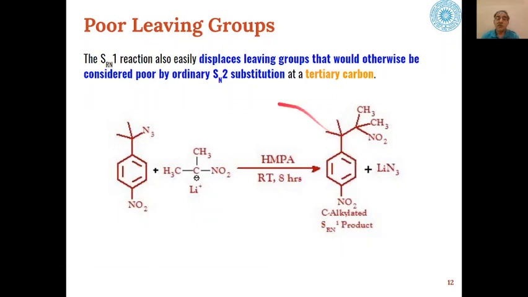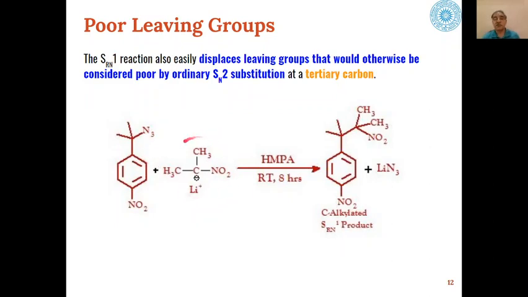Then this radical nucleophilic substitution is also effective in case of poor leaving groups, which were not removed by SN2 substitution at a tertiary carbon, because of steric reasons it was difficult for removal of these types of azide anions from the tertiary carbon.